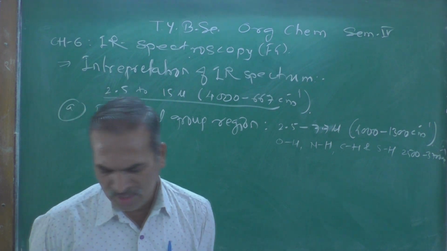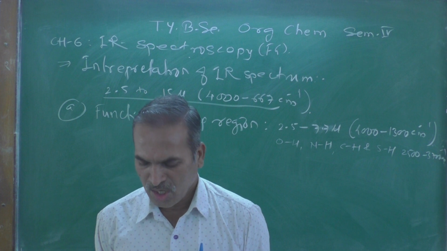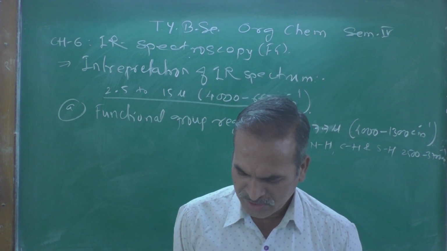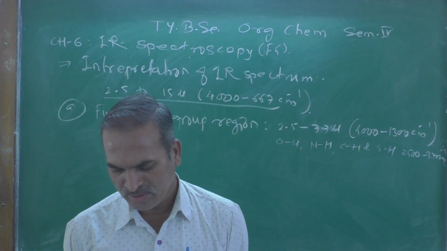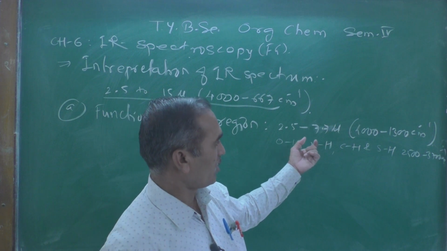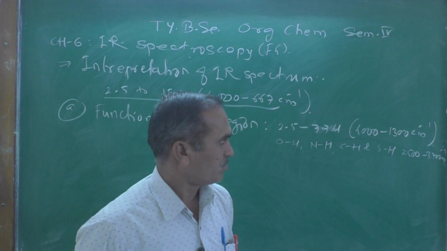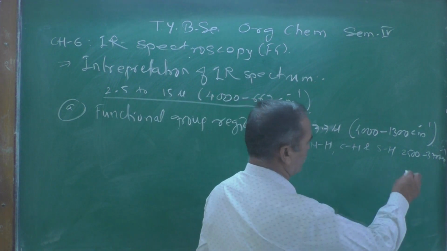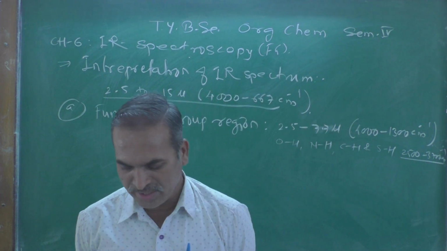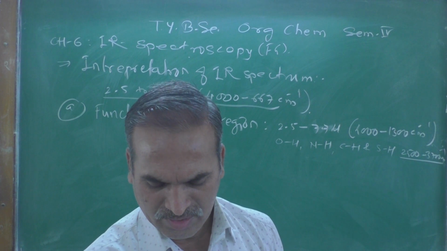The part of the IR spectrum contains absorption bands due to stretching vibrations of functional groups such as OH, NH, CH and SH in the range 2500 to 3700 per centimeter.